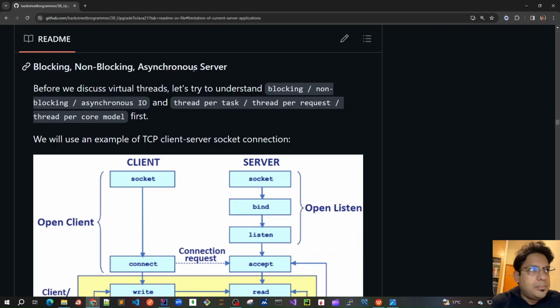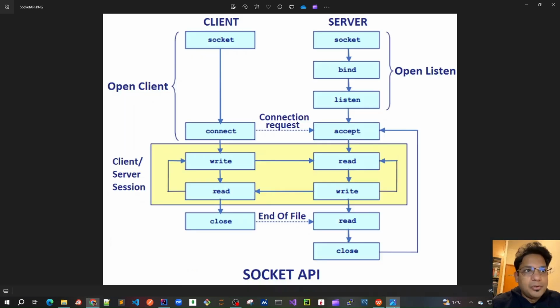Let's expand this concept of Little's Law and the limitations of current servers by understanding more about blocking, non-blocking, and asynchronous servers. We'll go through a complete example of a TCP client-server socket connection. If we look at this basic diagram, we have the Java net Socket APIs. Suppose we are creating a server. Whenever we create a server socket, it creates a socket object underneath, then binds a port on which the server is listening, and starts listening on that port whenever we call the accept method.